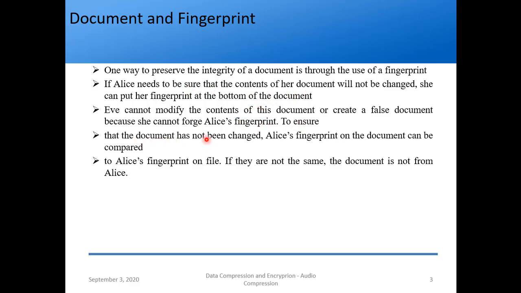To ensure that the document has not been changed, Alice's fingerprint on the document can be compared to Alice's fingerprint on a specified file. If they are not the same, the document is not from Alice. Okay. So this is just a crude example. What this fingerprint actually is, we'll see in the coming slides. This is just a crude example to explain the concept of message integrity.